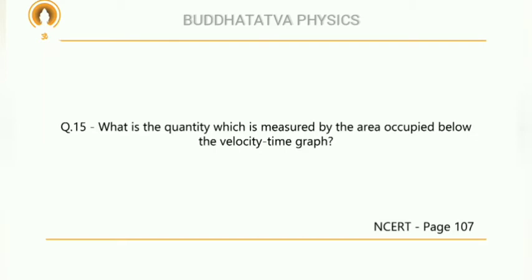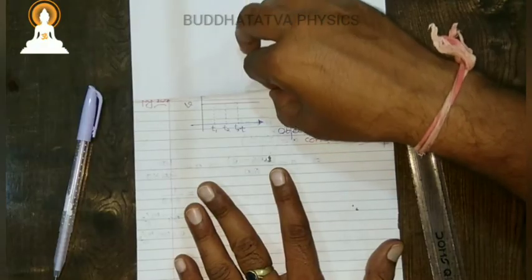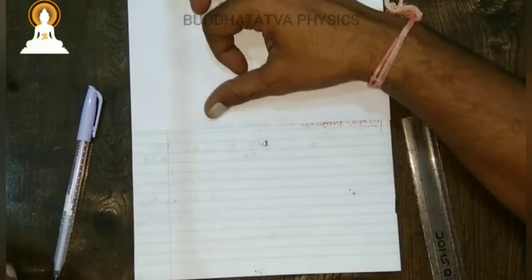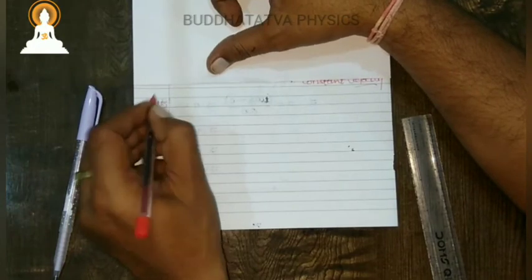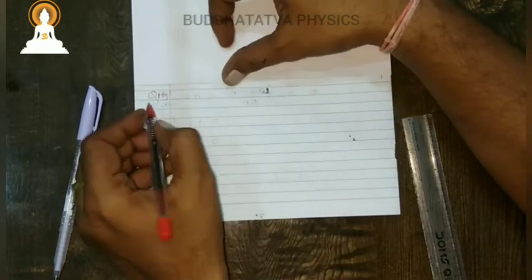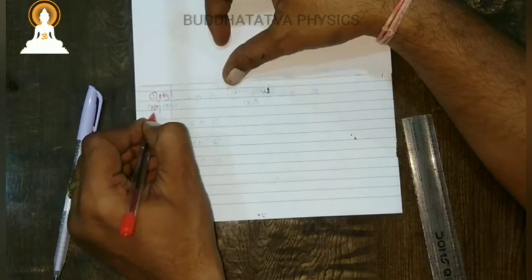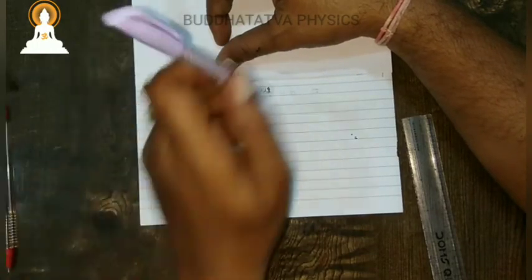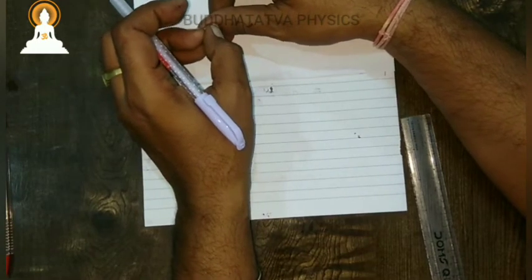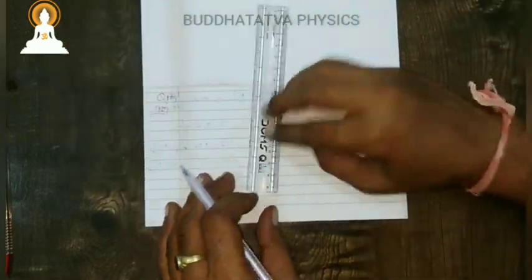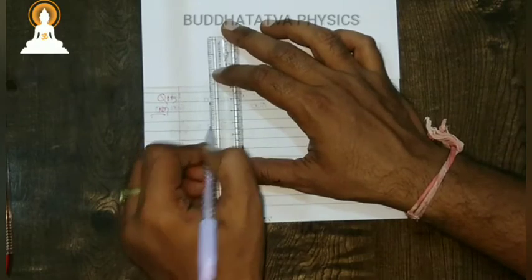What is the quantity which is measured by the area occupied below the velocity time graph? Now let us move to question number 15, page number 107. Area occupied below the velocity time graph.